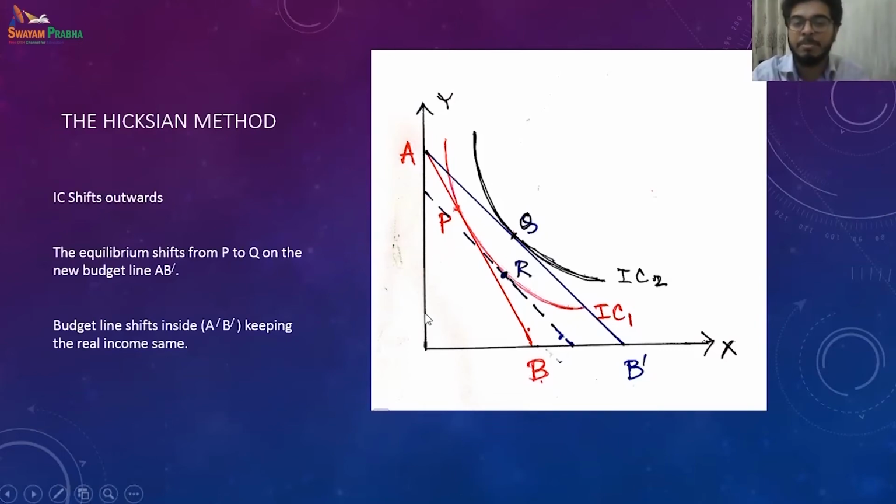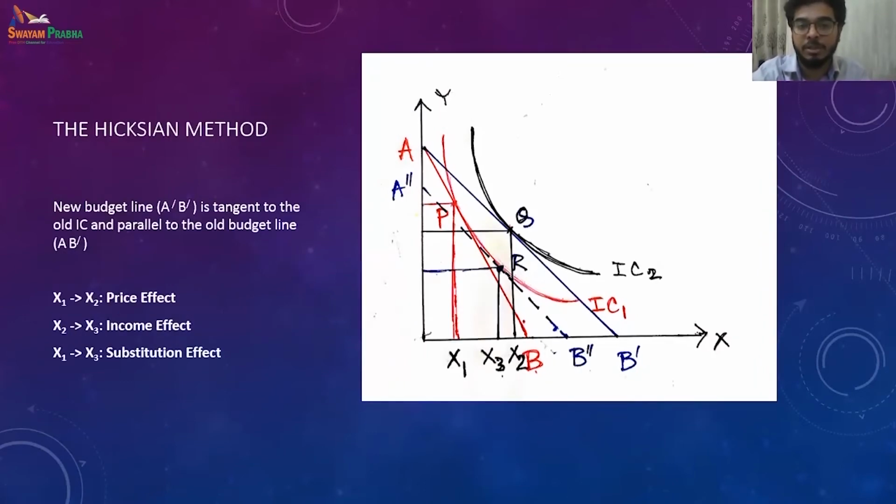This is my new budget line, and it has to be tangent to the previous indifference curve.